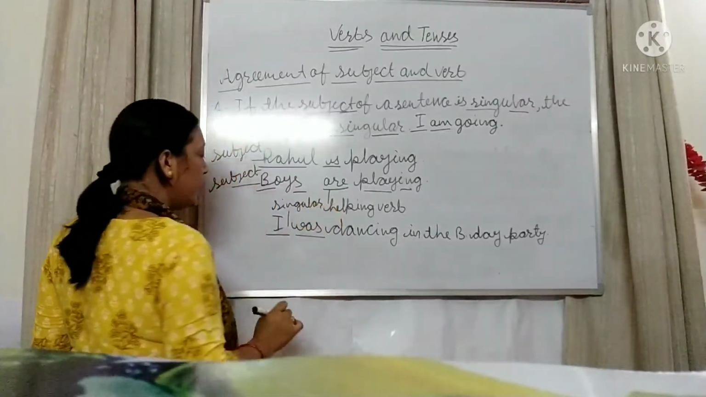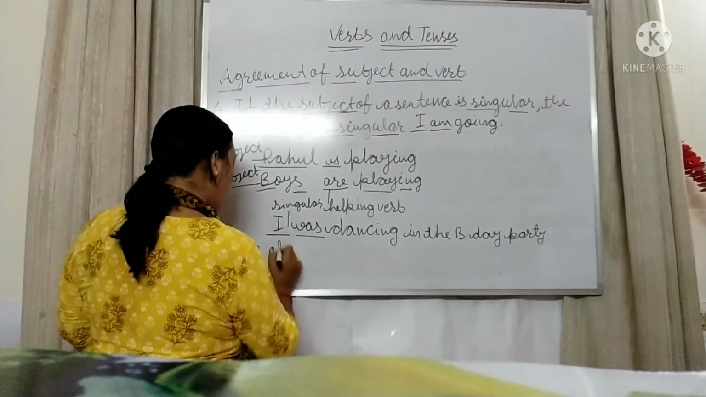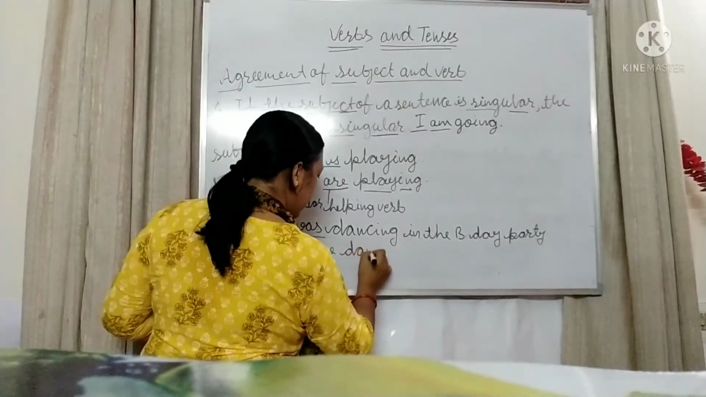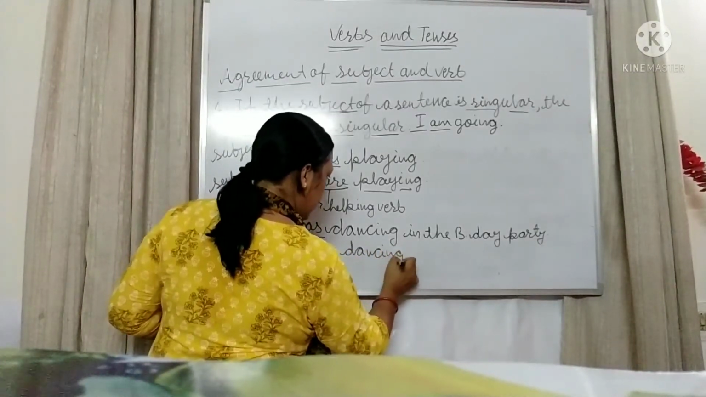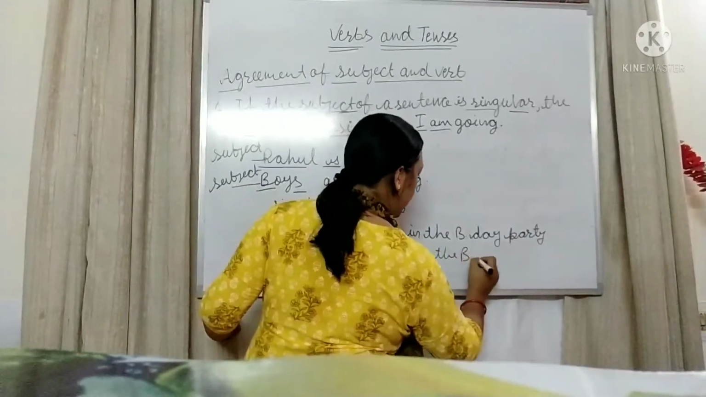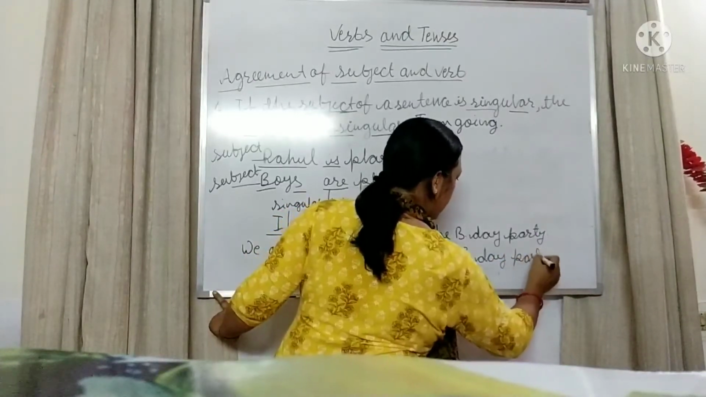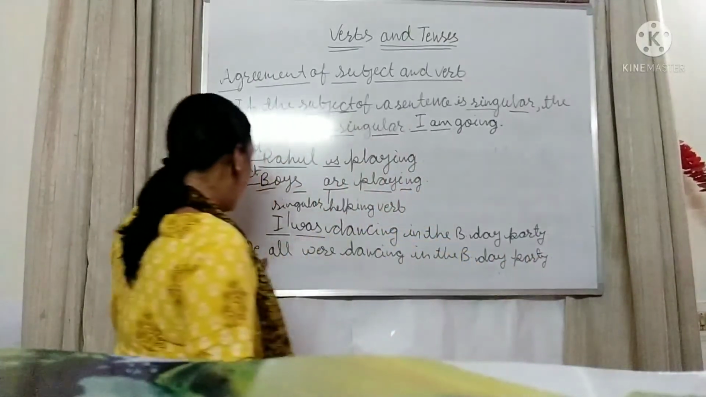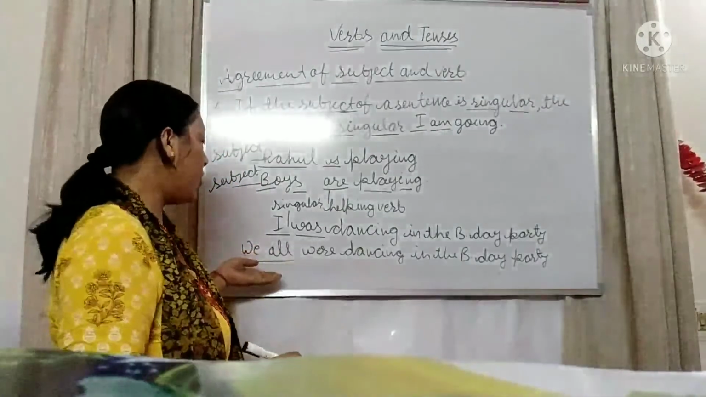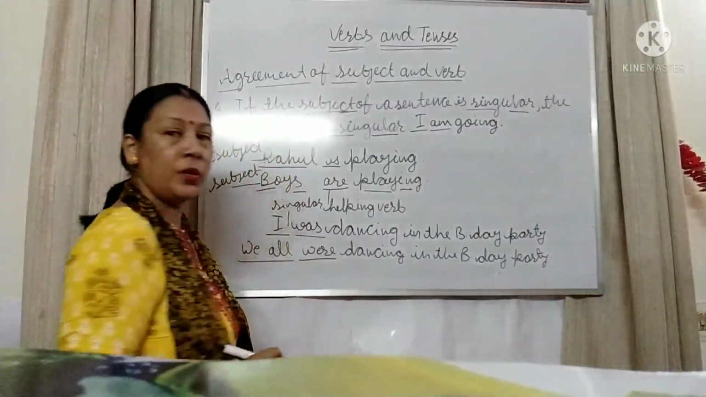Whereas if you say we all were dancing in the birthday party, now we all is plural. This subject, we all, is what? Plural. So were is also used as plural here.